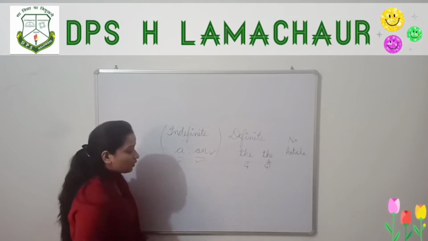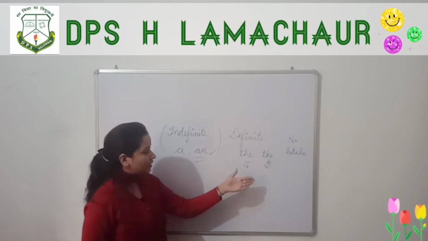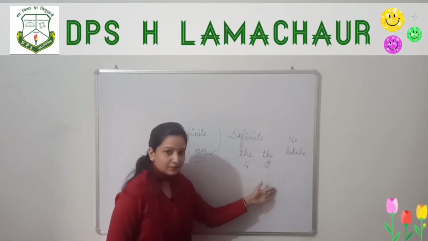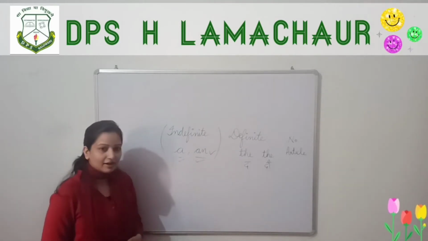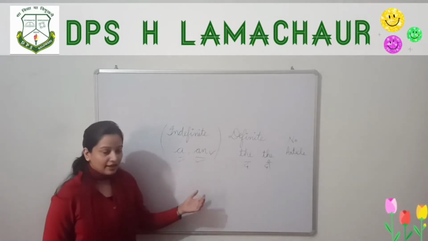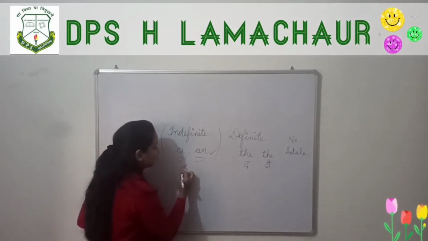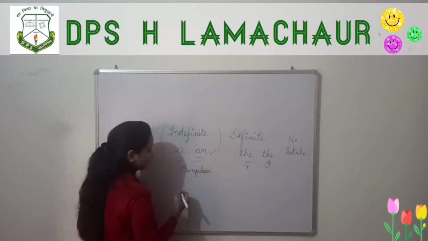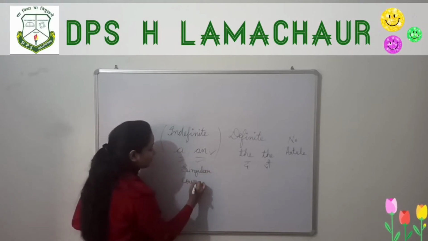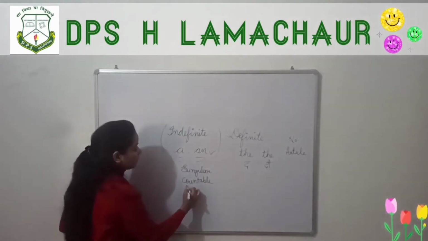So now let us discuss when to use a and an and when to use the. First, let us discuss indefinite articles a and an. A and an we use only for singular countable nouns.